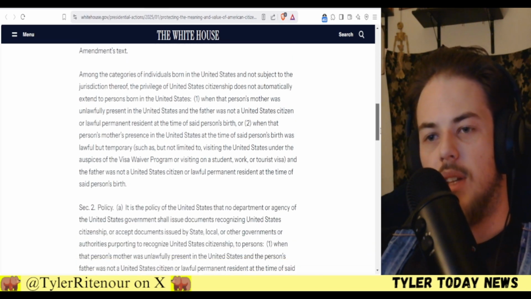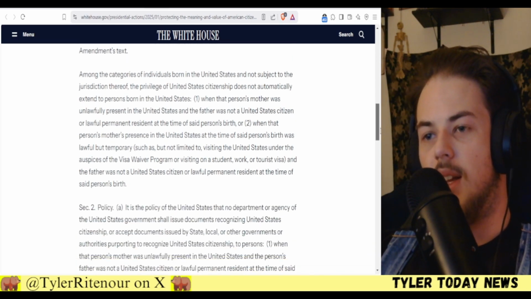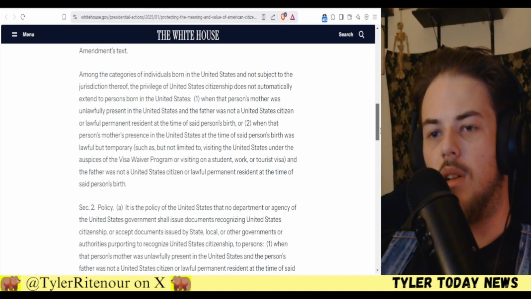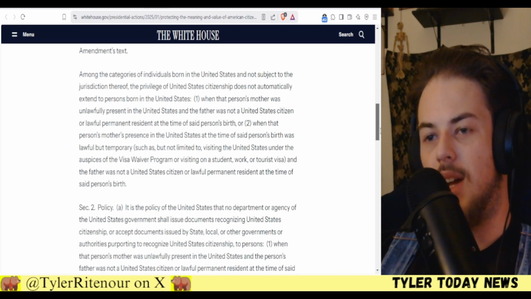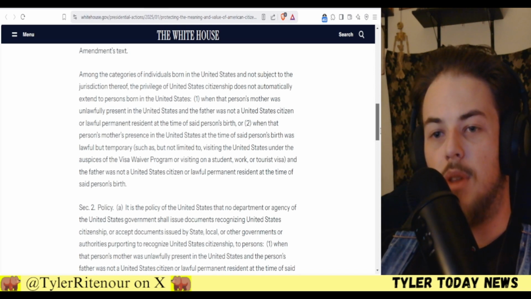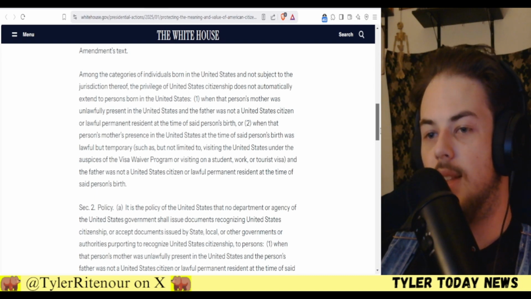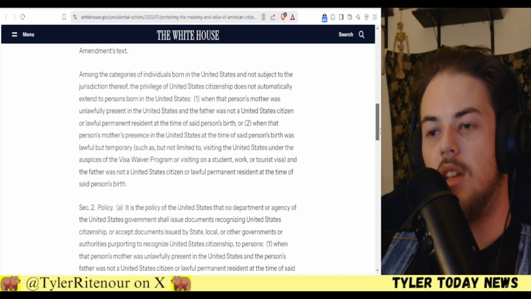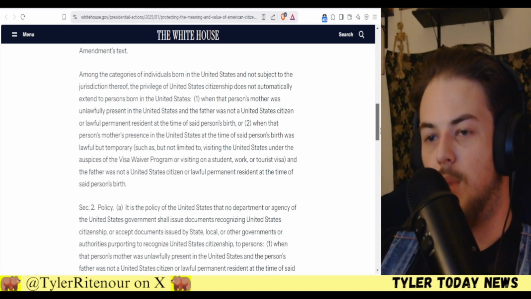So, among the categories of individuals born in the United States and not subject to the jurisdiction thereof, the privilege of the United States citizenship does not automatically extend to persons born in the United States when that person's mother was unlawfully present in the United States and the father was not a United States citizen or lawful permanent resident at the time of said person's birth.